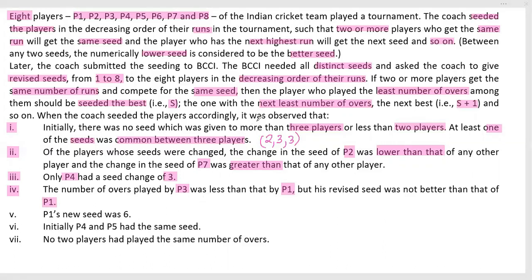There is some meaning written here. If they had the equal seed, then definitely P3 would have the better seed, meaning numerically less. But his revised seed was not better than that of P1.